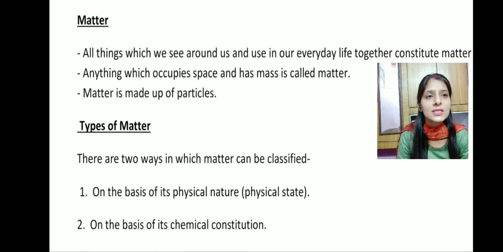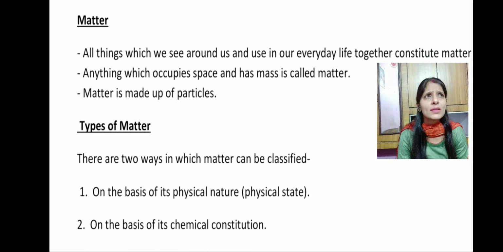So now let's first try to understand what matter is. So let me give you some examples of matter. Just look around yourself. You will be observing there are many things present around you. For example, the walls, table, chair, plants, animals.